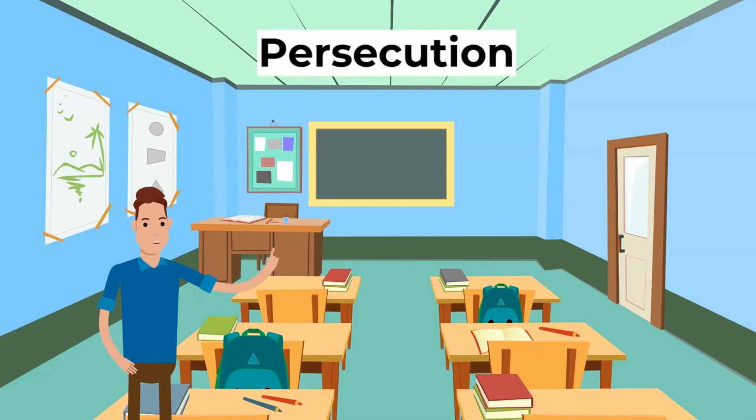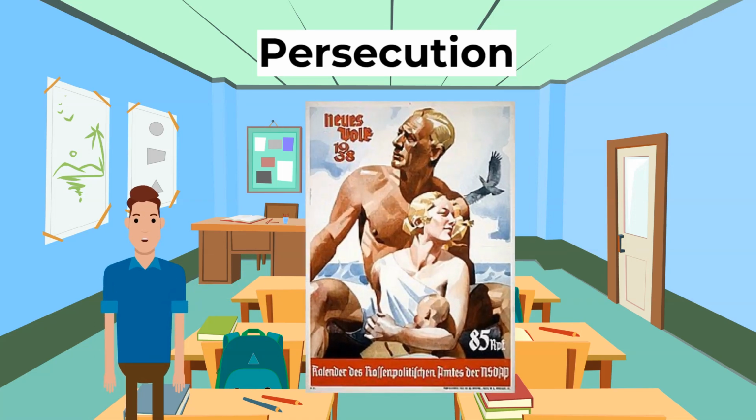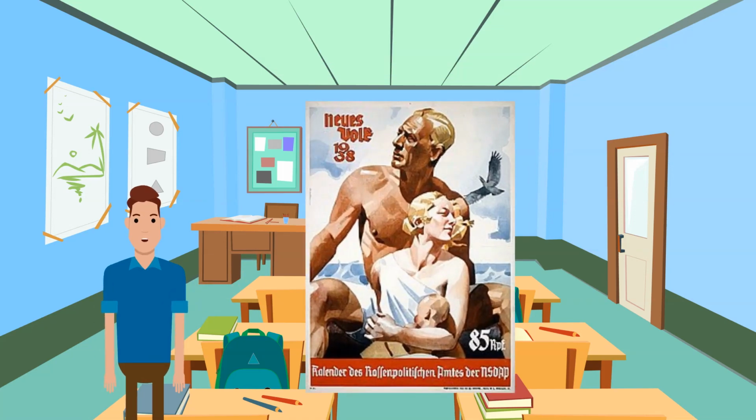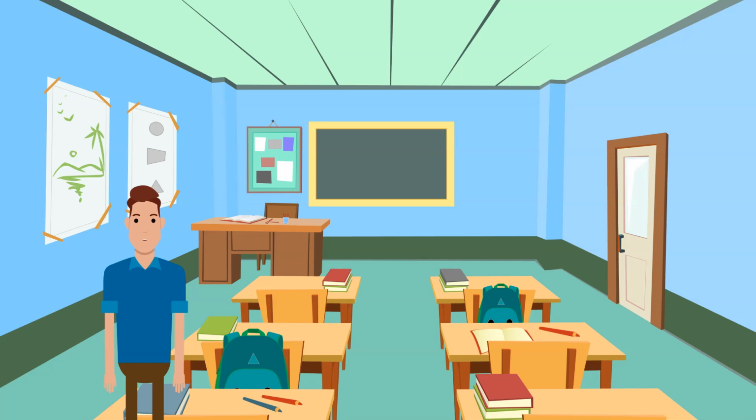Thirdly, persecution. Nazi ideology centered on the belief that the Aryan of Northern Europe was superior to all others, and that some races were subhuman. Nazis also believed any weaknesses in the Aryan race, such as disabled people, should be weeded out to maintain racial purity. Therefore, many groups who the Nazis did not like were targeted and persecuted. This was done in many different ways: euthanasia, imprisonment in concentration camps, and loss of civil rights.